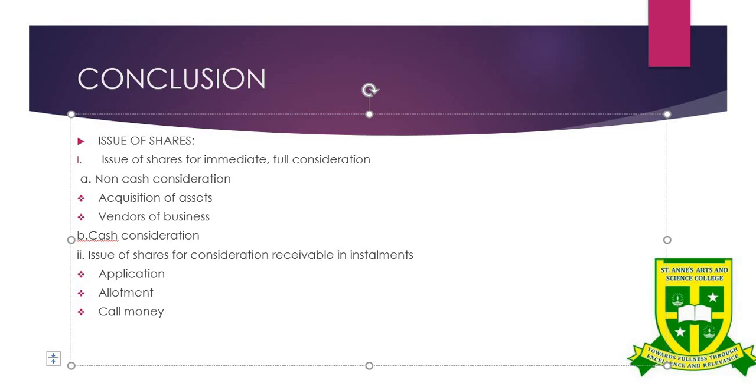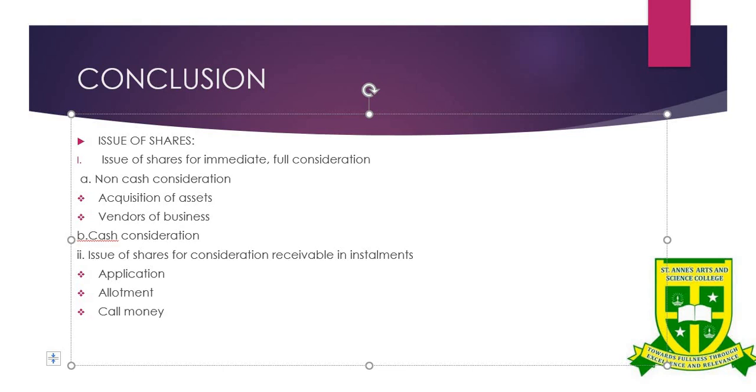Under application, the company will invite the public, and the public will apply for that company. The first process is receiving application money, the second process is transferring the allotted application money to share capital, the third one is rejecting and refunding the rejected applicants' money, and the fourth one will be pro rata allotment, if any.